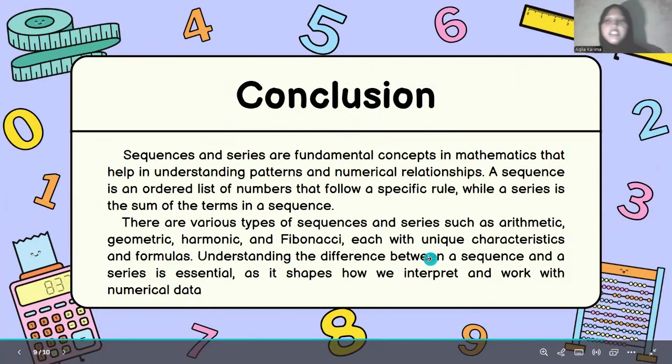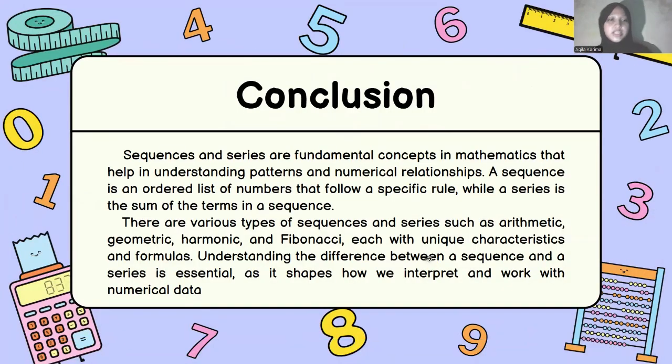So the conclusion about what we discussed is that sequence and series are fundamental concepts in mathematics that help in understanding patterns and numerical relationships. A sequence is an ordered list of numbers that follow a specific rule, while a series is the sum of the terms in a sequence.